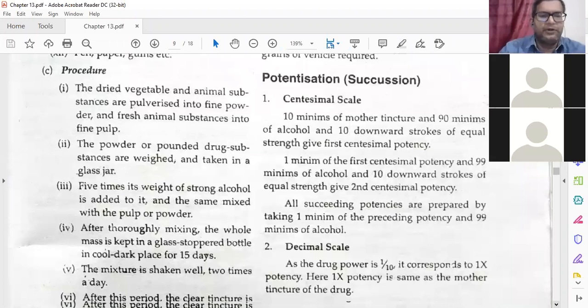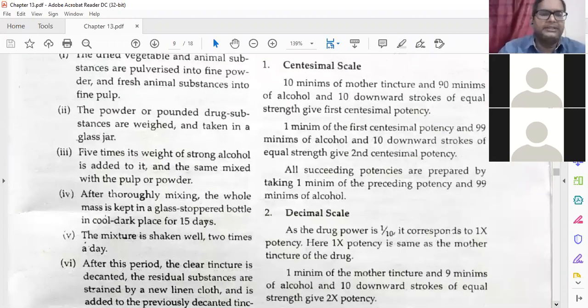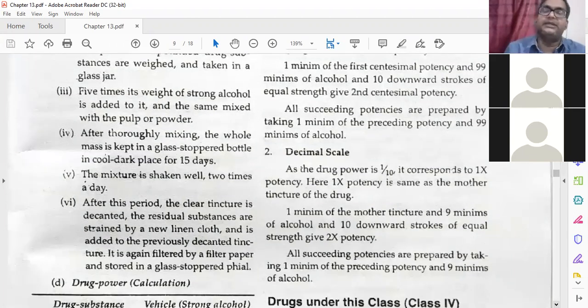Then after thoroughly mixing, the whole mass is kept in a glass stopper bottle in a cool dark place for 15 days. Okay, here we have to keep it for 15 days. Why? Because these are dry plants, not juicy. So it will take time to extract the things, meaning the alkaloids and other things inside. That takes time. That's why we have to keep it for 15 days.